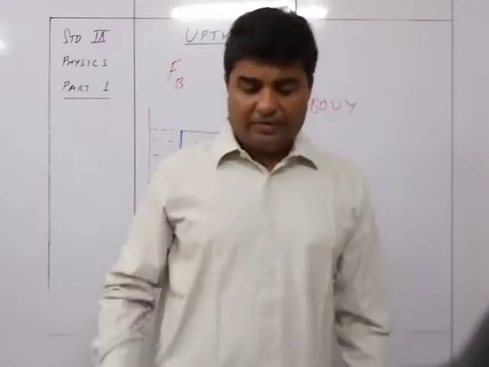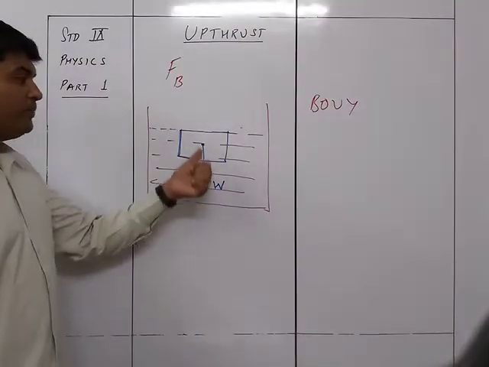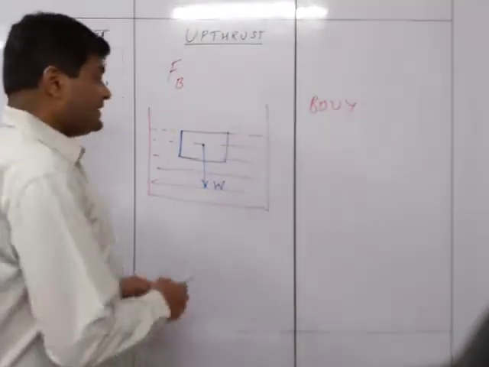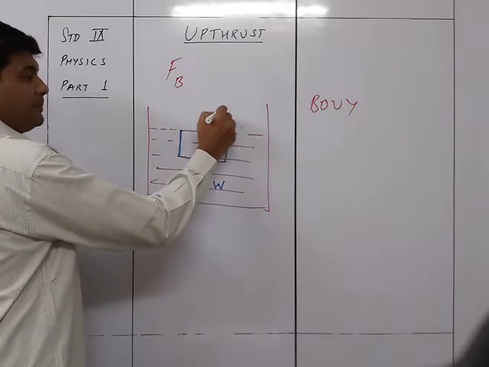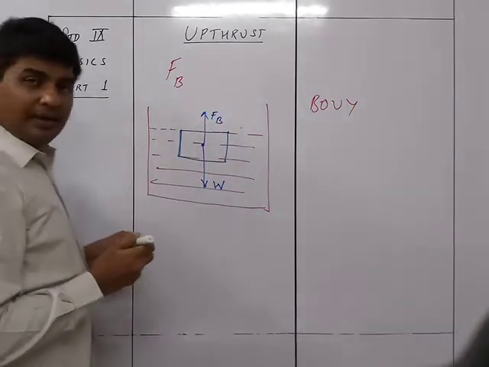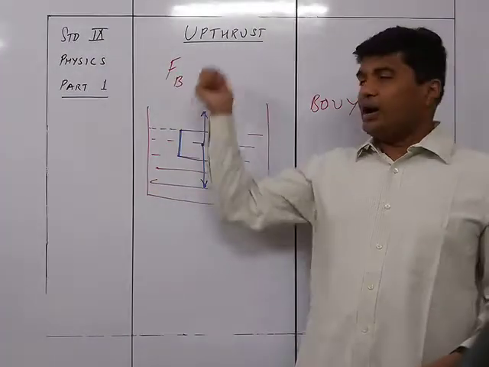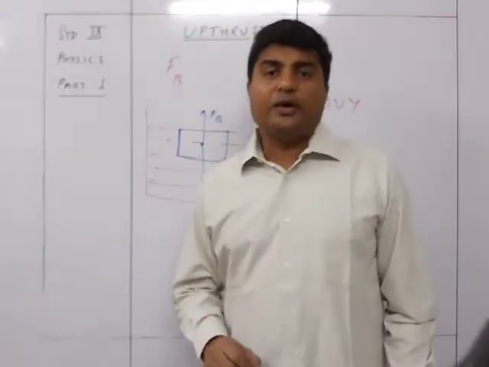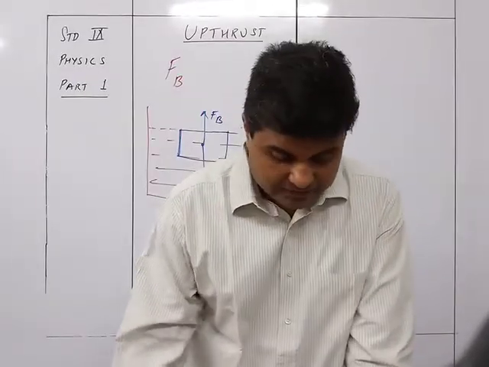So mass into g, m g, is the weight of the body, which is going to be downwards. At the same point, there will be an upward force, which is F_B. That upward force is called the F_B, or the buoyant force, or upthrust.